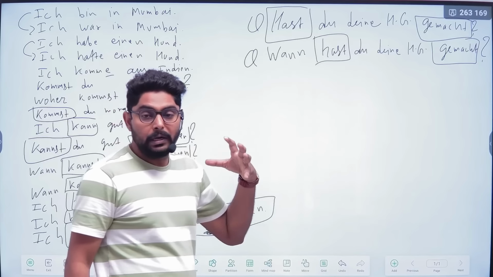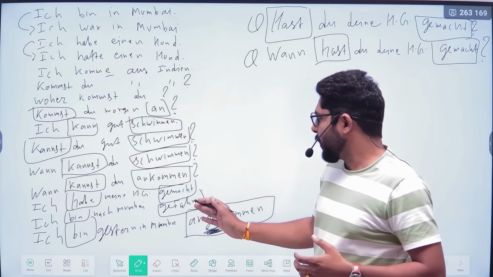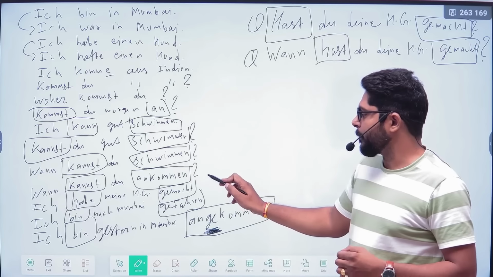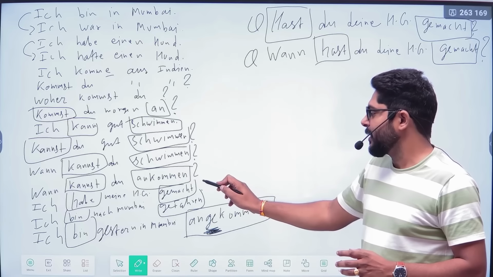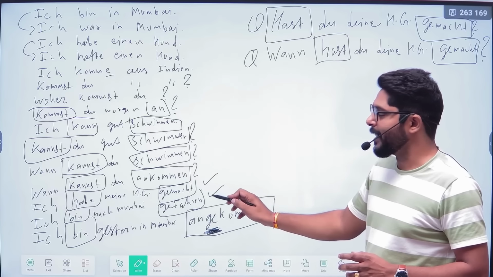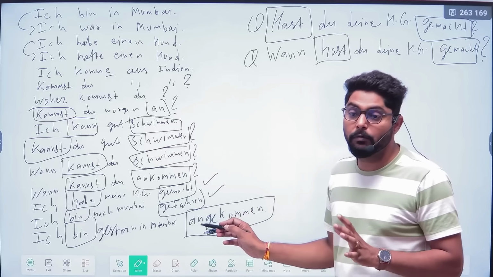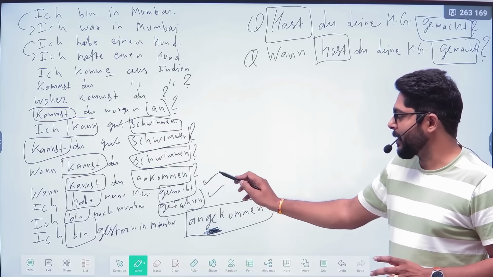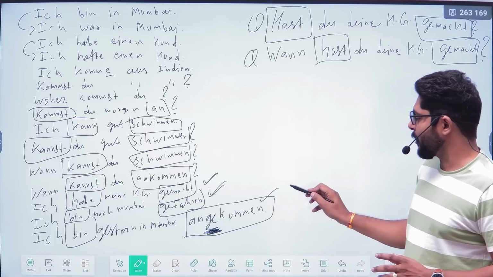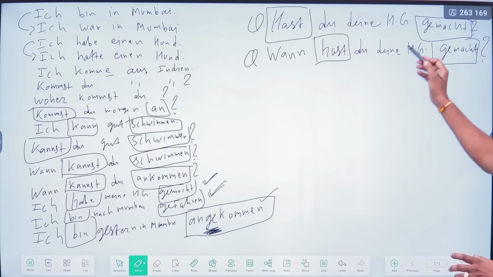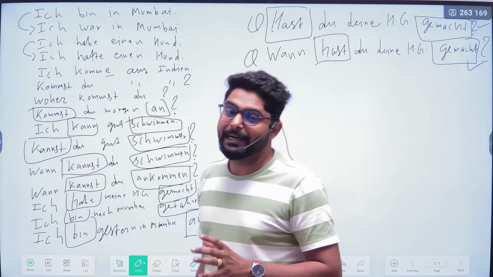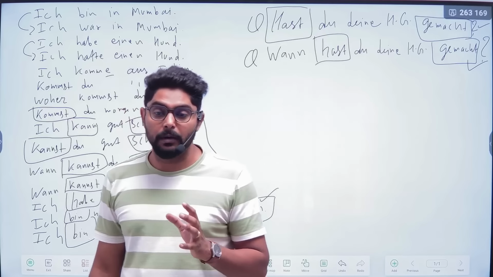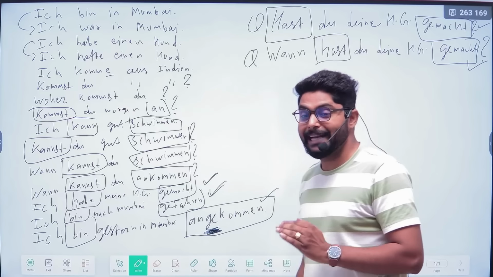So what you learned here is that if you are making Partizip II sentences, it means perfect sentences, then always the Partizip II form of the verb will be at the end of the sentence. Here you can see gemacht, gefahren, angekommen. This is separable. Here this is a yes and no question. This is here a W question. So all of the time the Partizip II form of the verb will be at the end of the sentence.